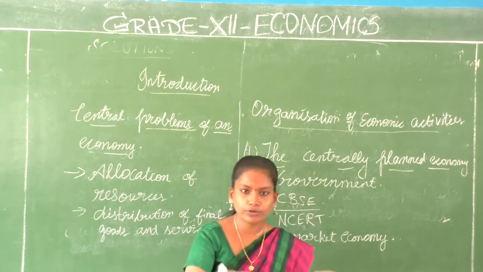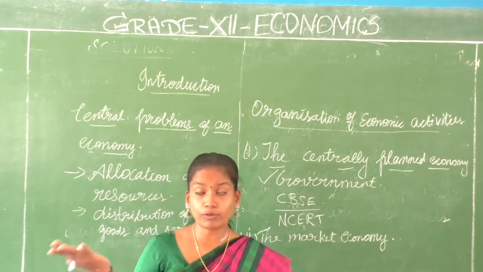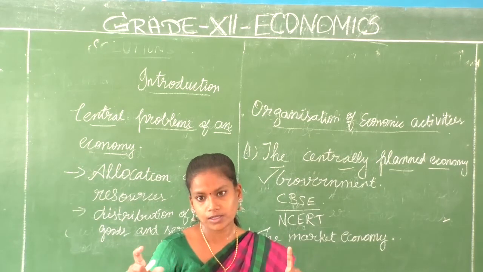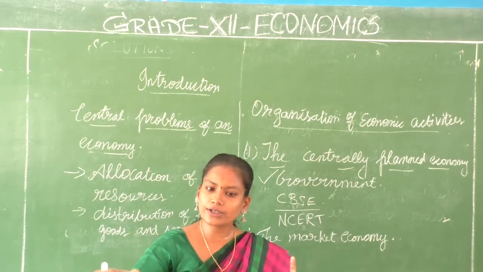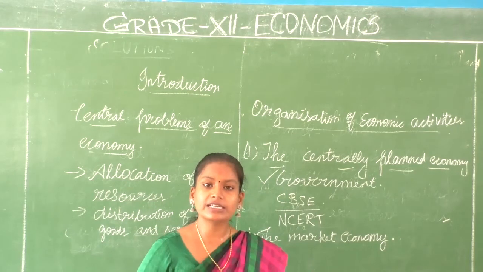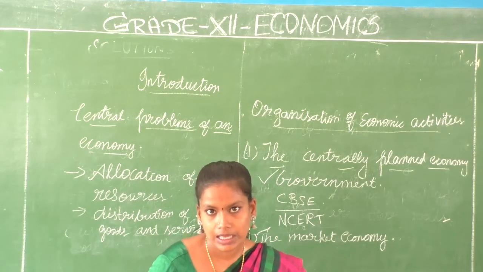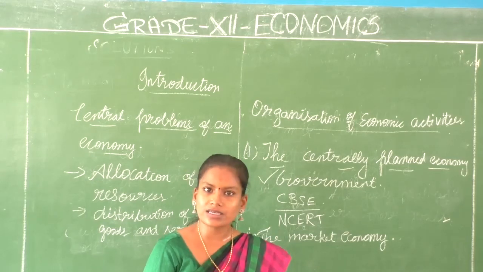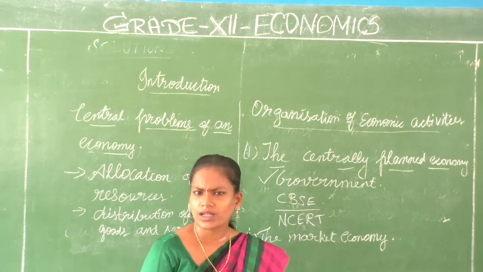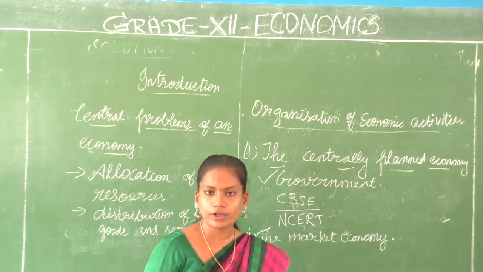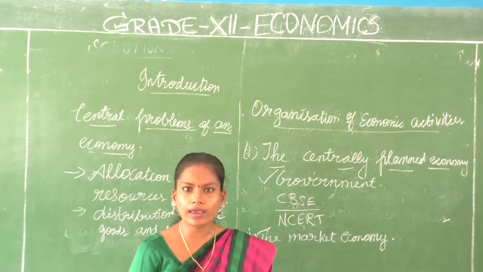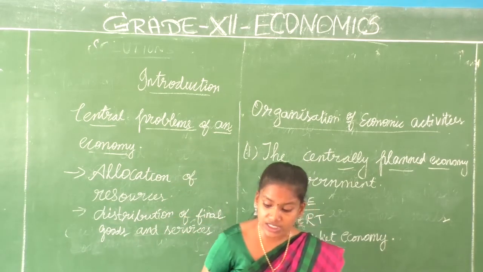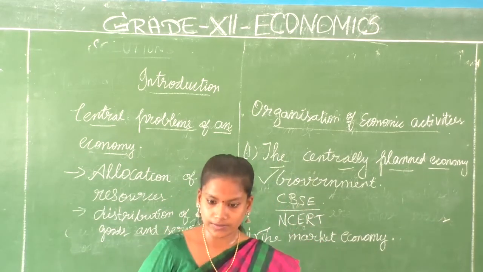So next time two customers come at the same time, and I have only one packet of biscuit. So whoever offers more, 30 rupees, I will give the packet to them. So obviously my price increases. Based on this, the product's need will also differ. If the price increases, we may not buy it. First day I bought for 20 rupees, today you are telling 30 rupees, I won't buy. So the economy changes, the situation entirely changes.